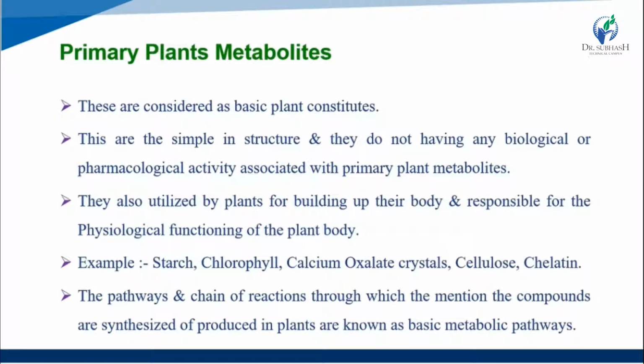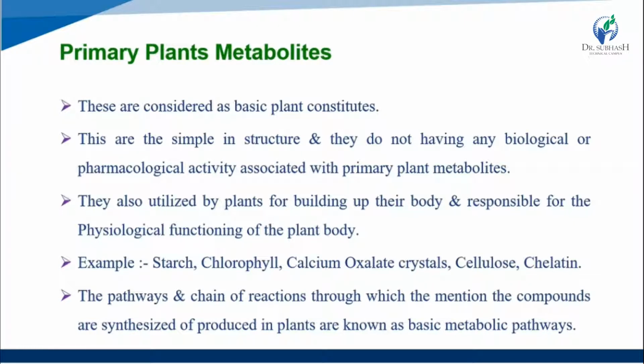Primary metabolites are considered the basic plant constituents. They are simple in nature and simple in structure, not complex, and they do not have biological or pharmacological activity associated with them.